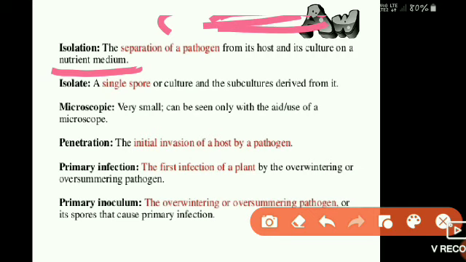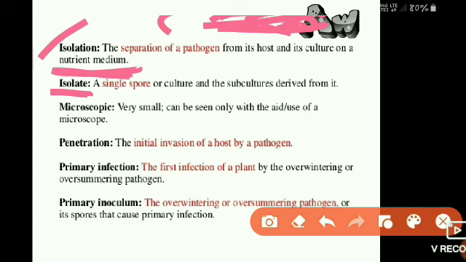For example, this is a diseased leaf, and from this diseased leaf we isolate some part, such as spores or some part of the diseased leaf, and culture it on a nutrient medium for our studies. That is called isolation.